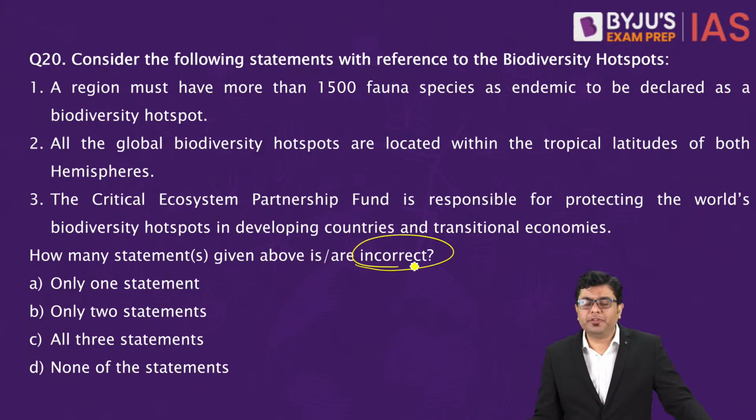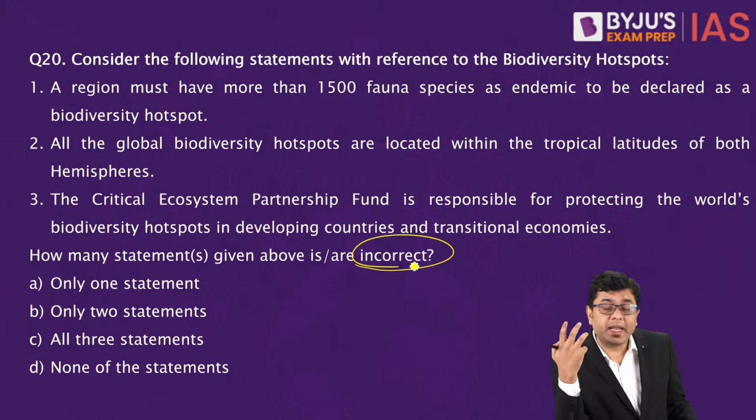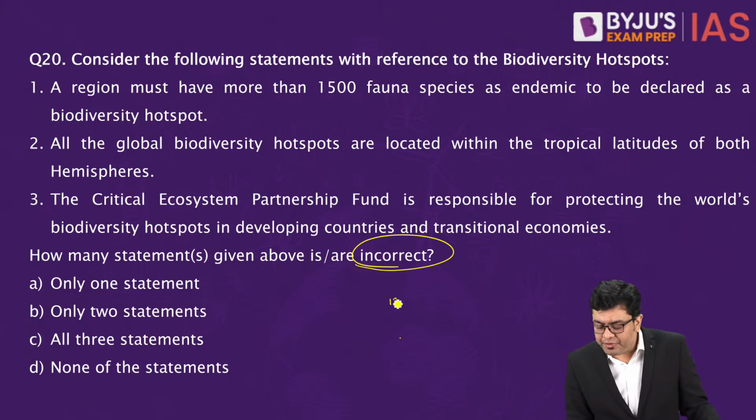So taking a look at the first statement. Now, what is the requirement or the criteria for any region to be declared as a biodiversity hotspot? It requires two conditions to be fulfilled primarily. First of all is you need to have 1500 endemic vascular plants.